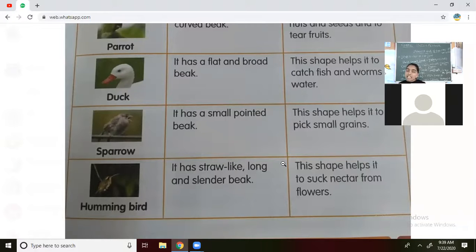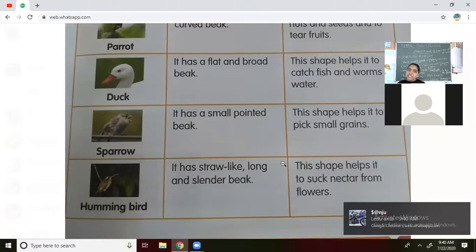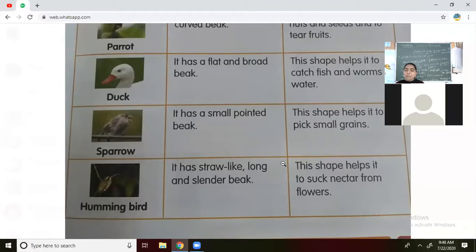And what about the duck? Where does it live? The duck lives in the water. What is it going to eat? Yes, fish, and some bones like that. Okay. What is the shape of the duck's beak? Yes, it is very flat and broad, with a long length.